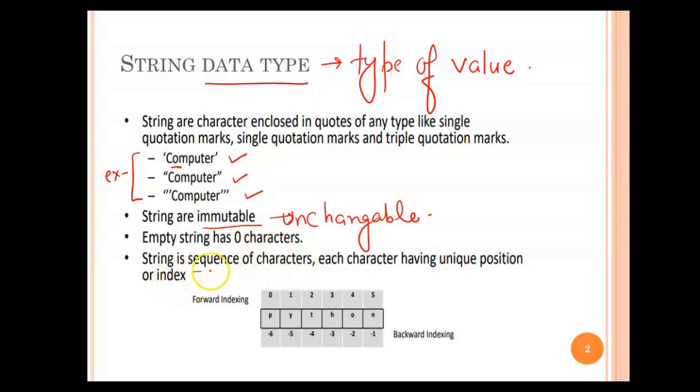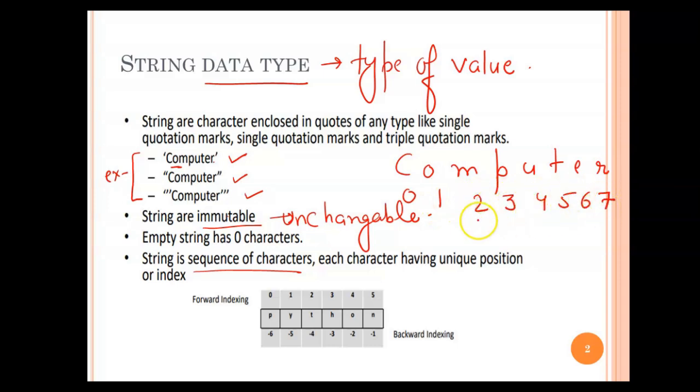A string is a sequence of characters. You can see COMPUTER. This is a sequence of characters, and each character has a unique position, or index value, starting from 0. For computer itself, it starts from position 0, then 1, 2, 3, 4, 5, 6, and 7. With respect to these positions, you will be able to access any element of the string, but you can't change it. You can only access it.